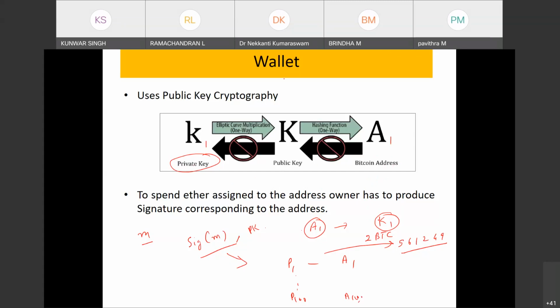So the wallet is nothing but where you store the private key and address. This is the wallet. You have to store this either online, or maybe in your system or some other safe place. That will be the way. We'll see this more.